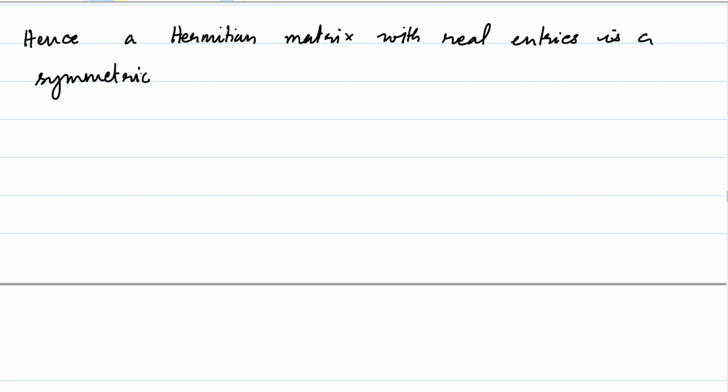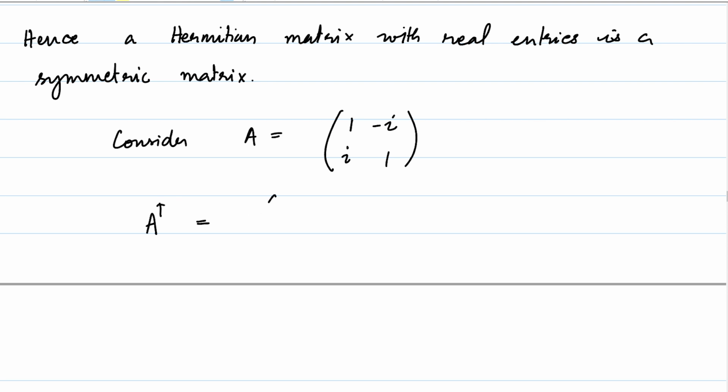However, when we are dealing with matrices with complex entries, we have to be careful, because the two notions don't coincide then. So for example, consider A to be equal to, let's say, [[1, -i],[i, 1]], and let's look at the adjoint of A. The adjoint of A will be the conjugate transpose, which is going to be [[1, -i],[i, 1]], which is equal to A. Therefore, this matrix is actually Hermitian.